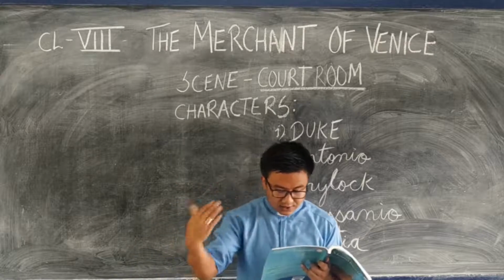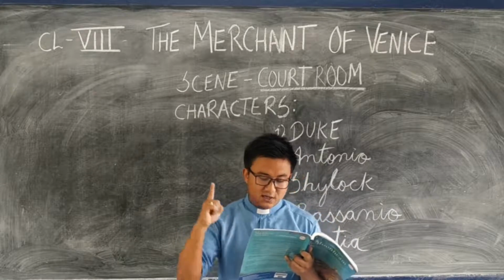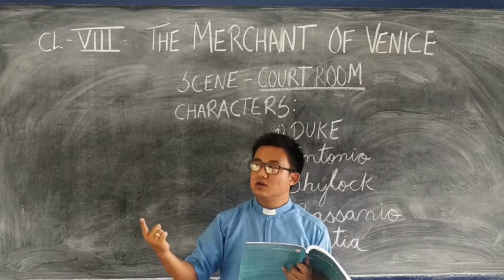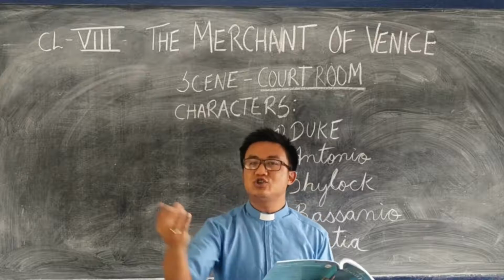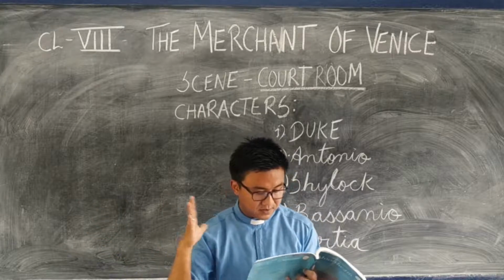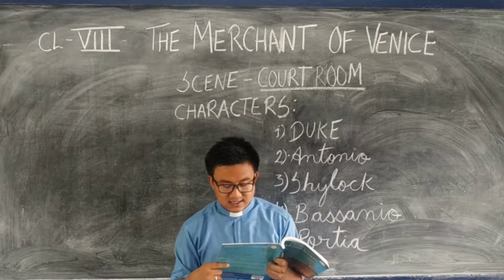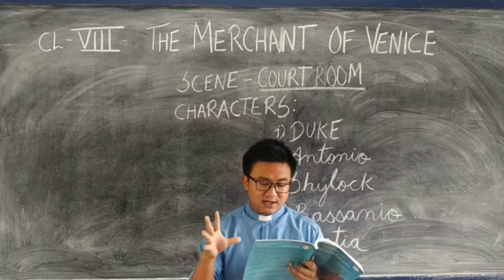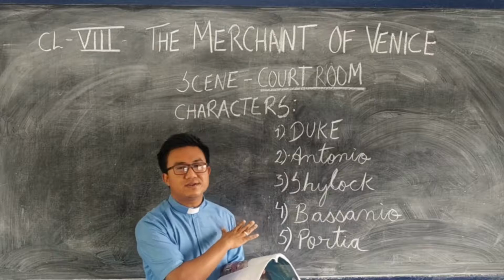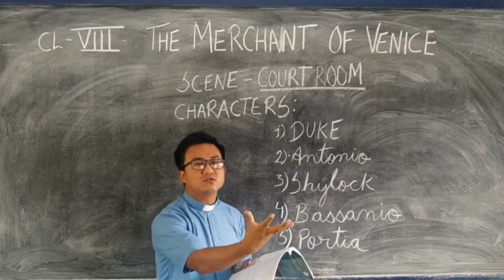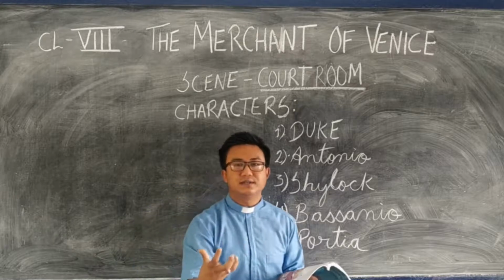And now Bassanio continues, I beg you just this once, use your authority to bend the law. Now he is telling the Duke, if it is possible, please bend the law. Now the meaning of bend the law is to have some changes in the law. Please change this law. Do a great right by doing a little wrong. Don't let this devil have his way. See? Please, Antonio is very, very innocent. In order to save him, why not change the law a little bit here and there? Because the Duke has the authority, the power to do that.